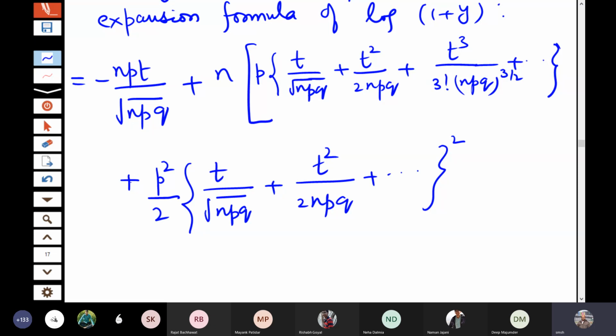Sorry, this will be minus sign here. There is a minus sign here and so on. Okay. So let us do the simplification. Is this step clear to everyone? Yes, sir.